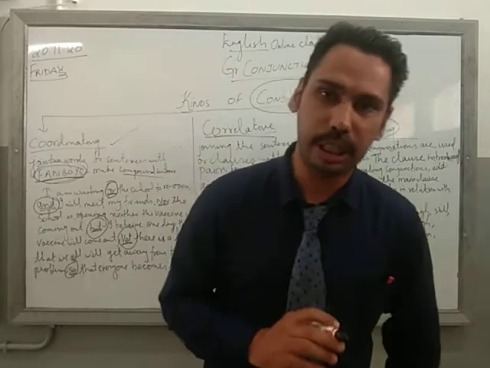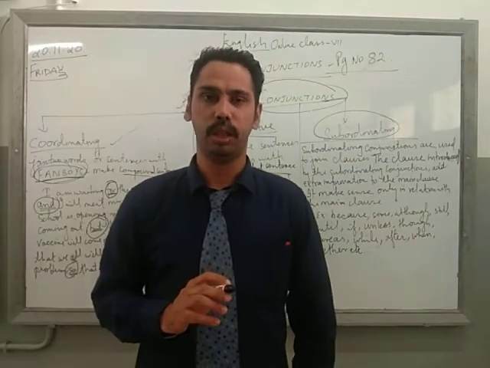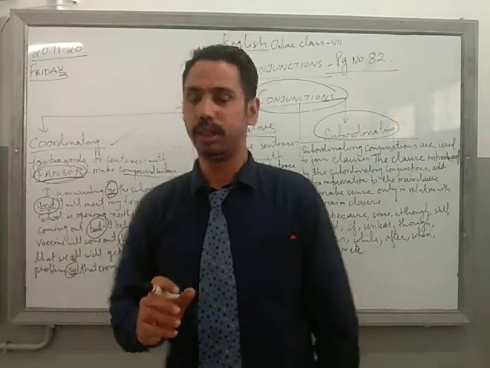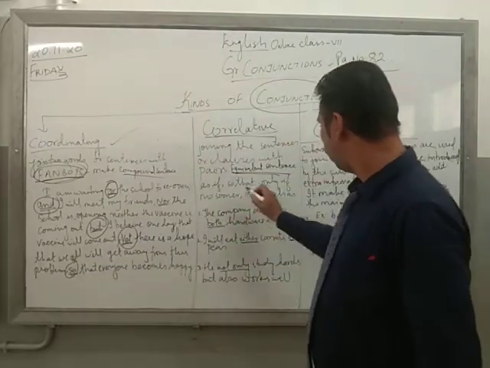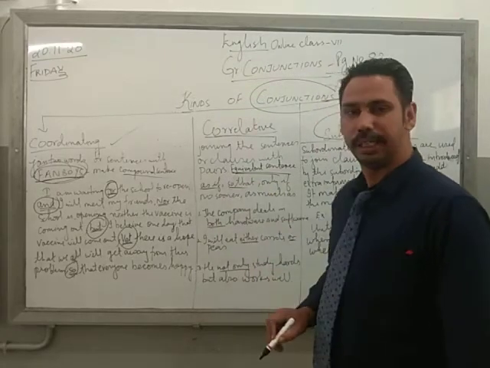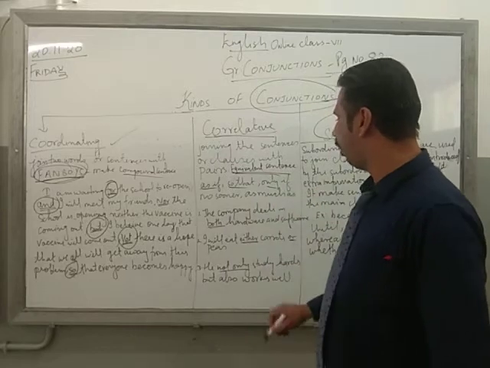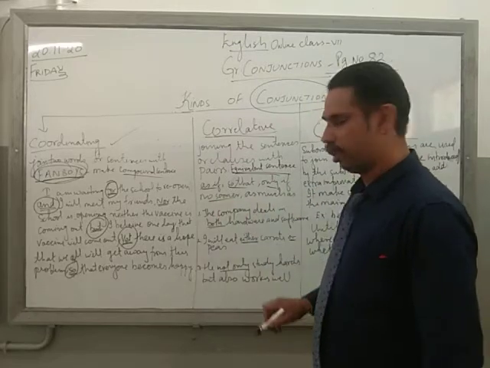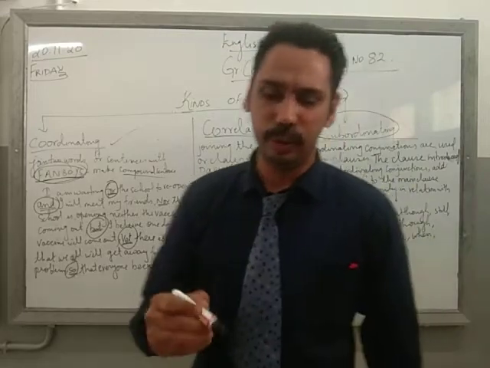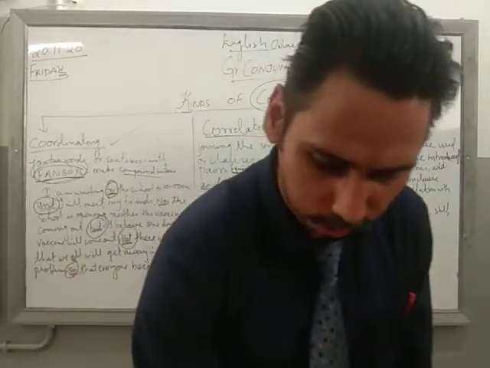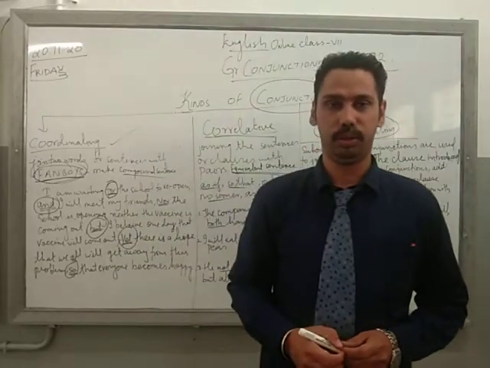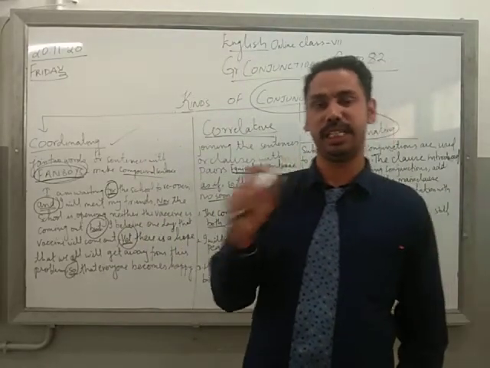And in the correlative you will get the words in pairs, like as if in pairs, so that in pairs, only in pairs, no sooner, as much as, both and. So these words you will get in the correlative, having a correlation with the sentence.